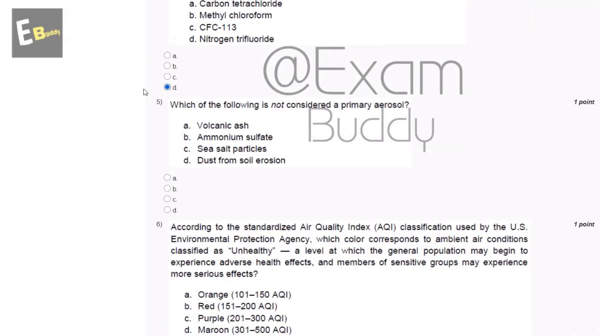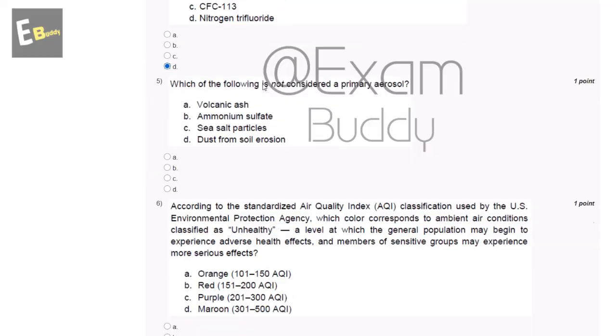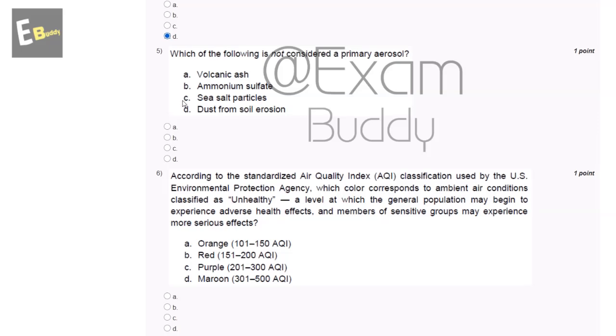Now the fifth question is, which of the following is not considered a primary aerosol? So the options are A, volcanic ash, B, ammonium sulfate, C, sea salt particles, D, dust from soil erosion. So the answer to the fifth question is B, ammonium sulfate.